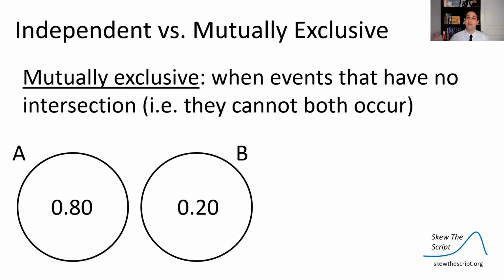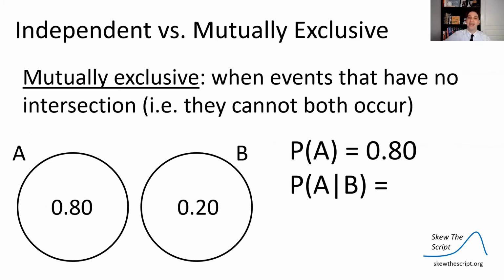Now, a lot of people get confused between independent and mutually exclusive. Let's talk about that. We talked last time, mutually exclusive events are when events have no intersection. They cannot both occur. They cannot co-occur. So in this case, let's say there's events A and B. They're mutually exclusive. The probability of event A happening is 0.8. The probability of event B happening is 0.2. There's no intersection in this Venn diagram because they are mutually exclusive.